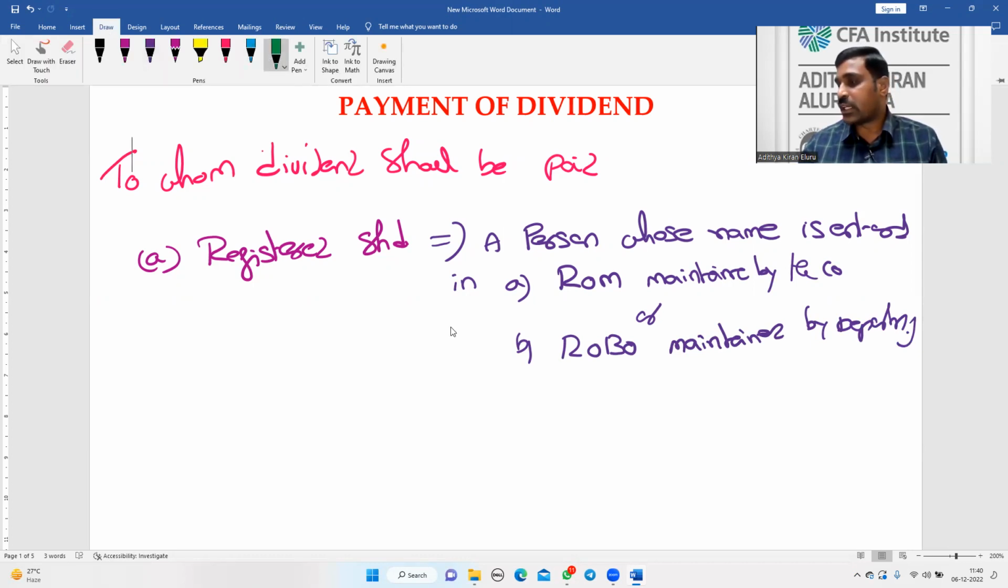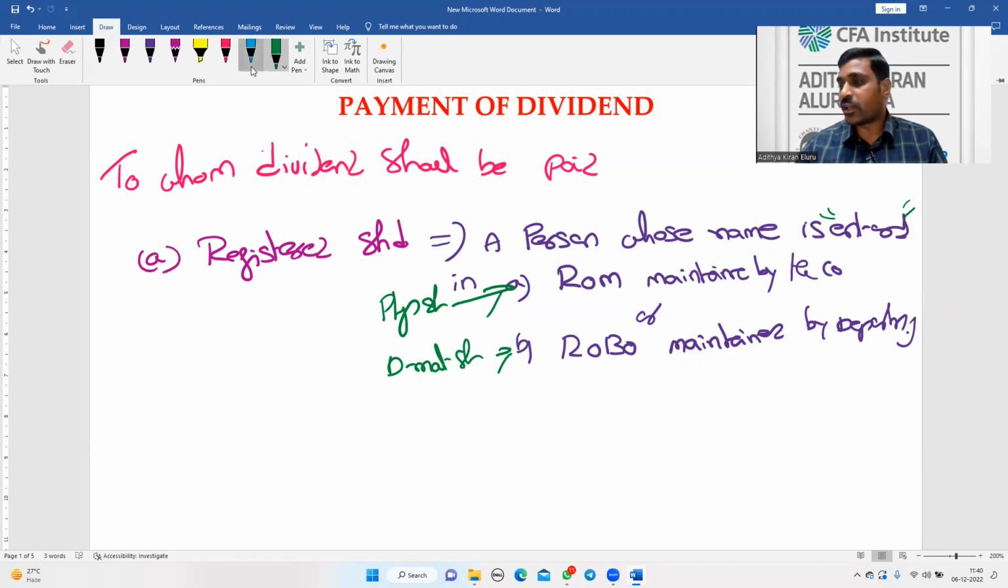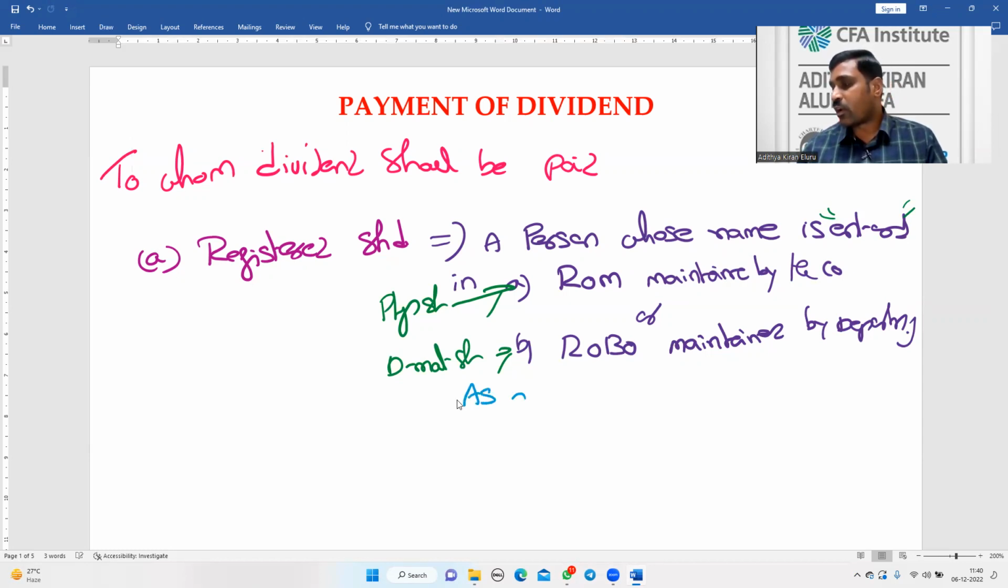This applies to both physical shares and demat shares. When the shares are in physical form, the name is entered in the register of members maintained by the company. If the shares are in demat form, it is entered in the records of beneficial owners maintained by the depository. The name should have been entered as on the record date.